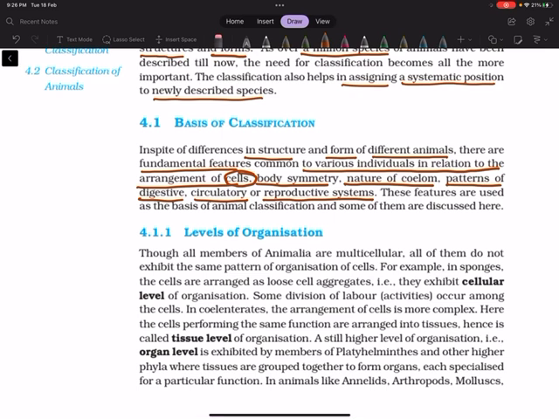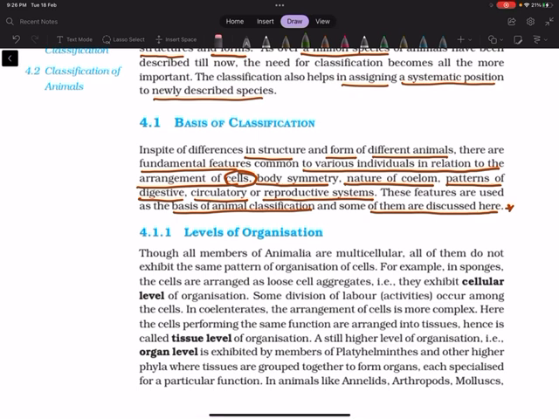And these features are used as the basis of animal classification, and some of them are described here. What question can be possible here, students? From the following, what features can be taken to classify the animal kingdom?